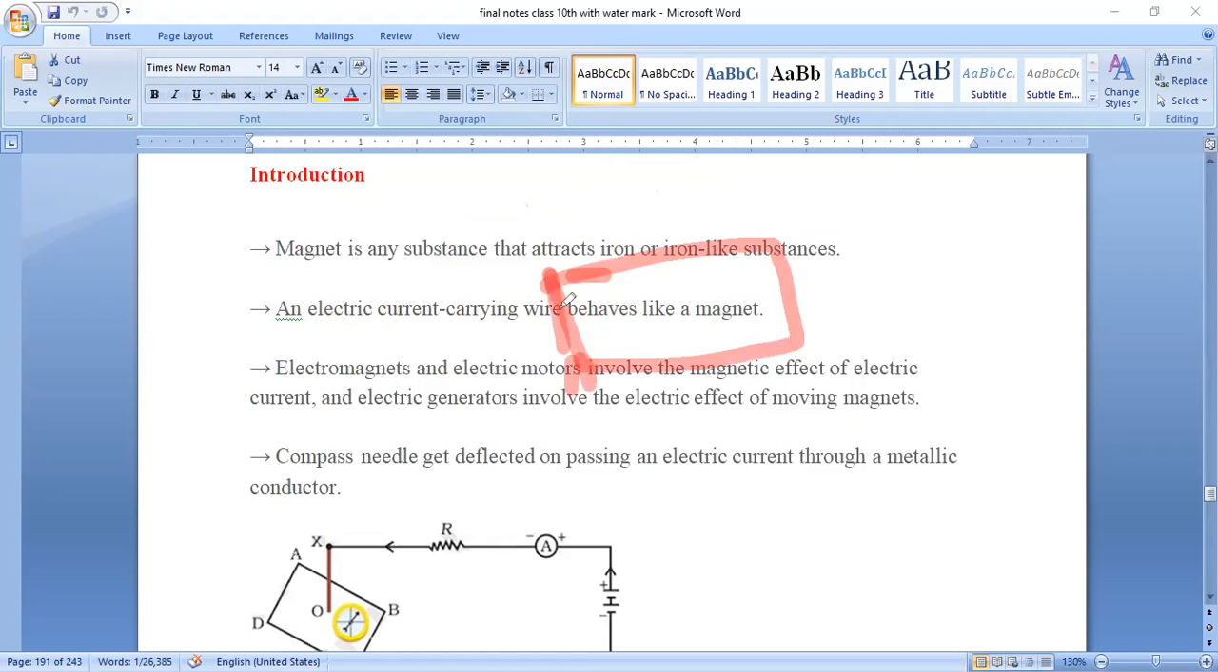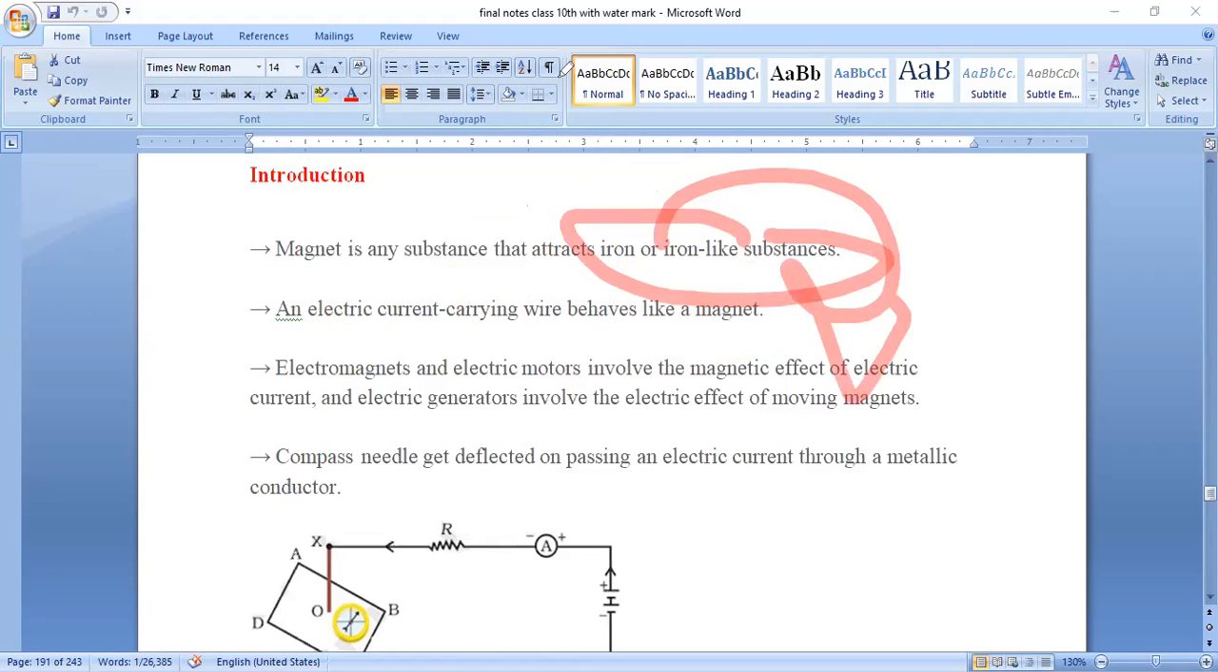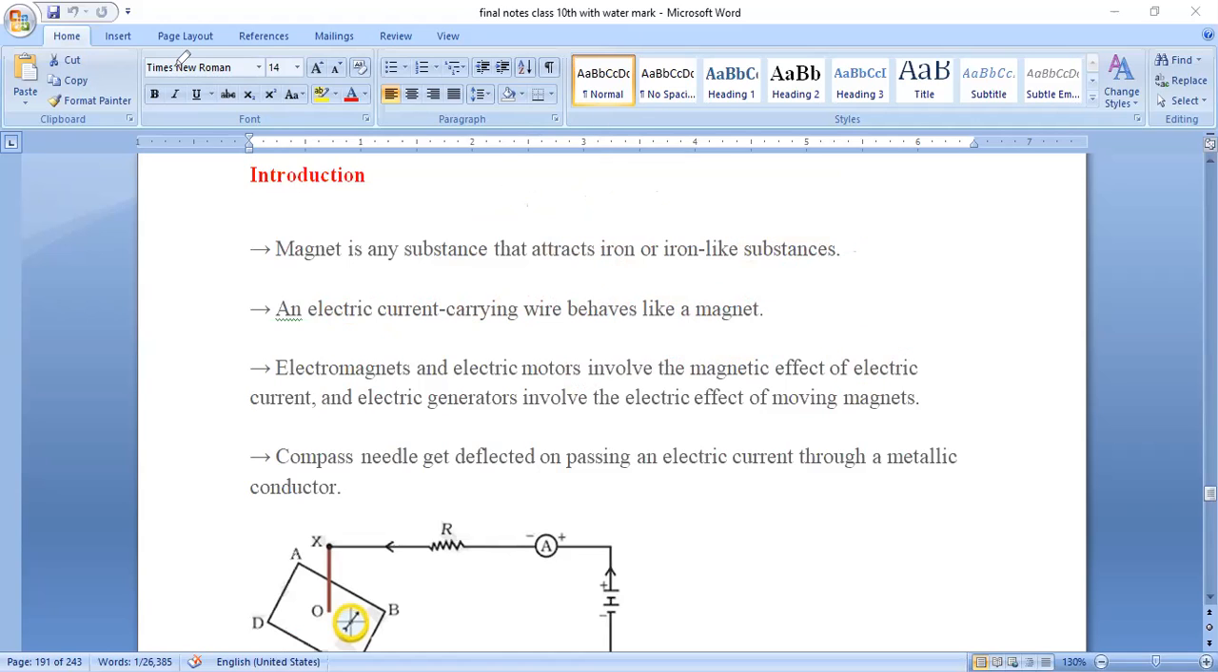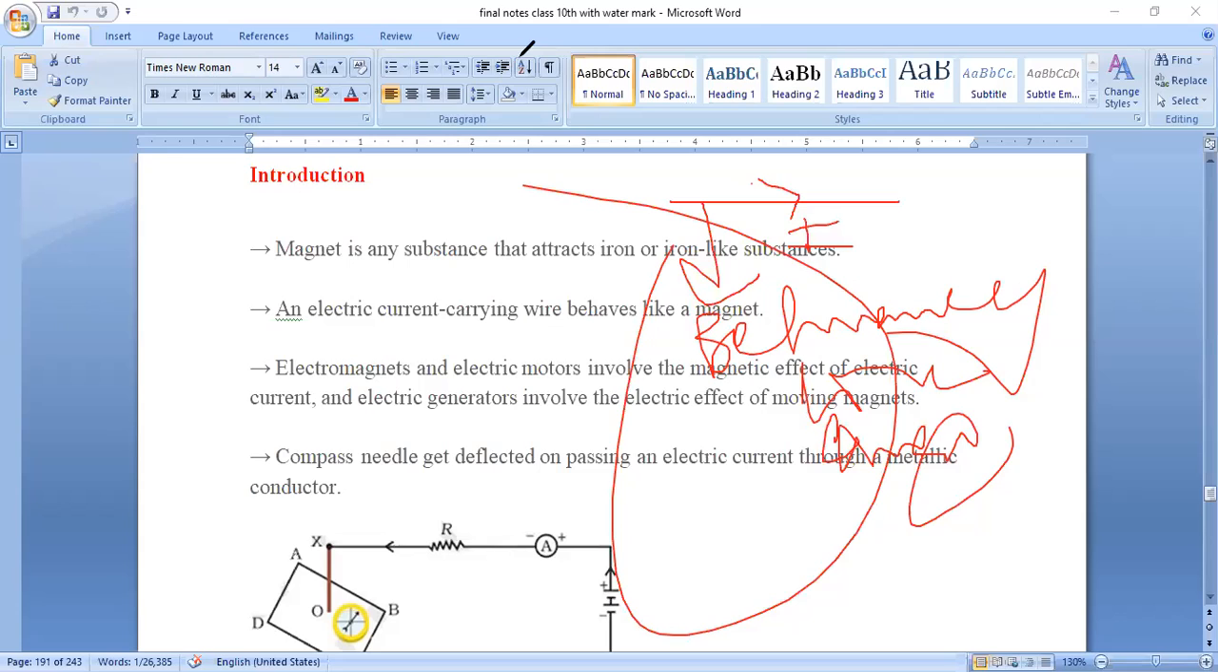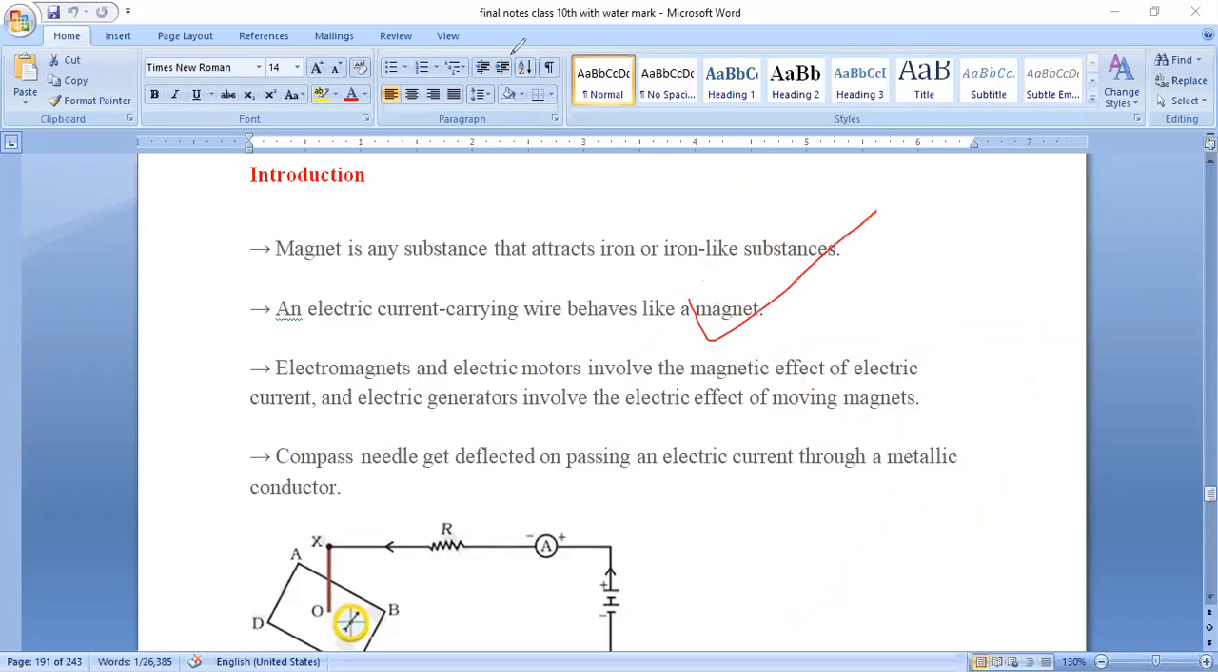Remember, you have seen a magnet, right? That black color magnet you have seen. Magnets come in many colors, shapes and sizes. This magnet attracts iron or iron-like substances. Like that, even the current carrying conductor, if it is carrying current I, behaves like a magnet. So not only a magnet, even our current carrying conductor behaves exactly like a magnet. It will attract iron and iron-like substances.